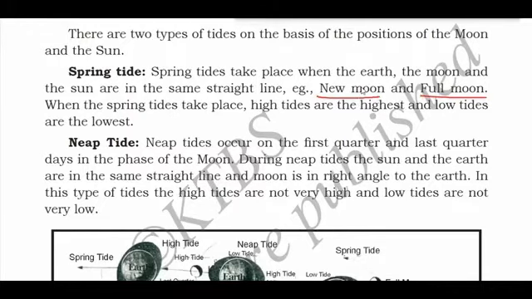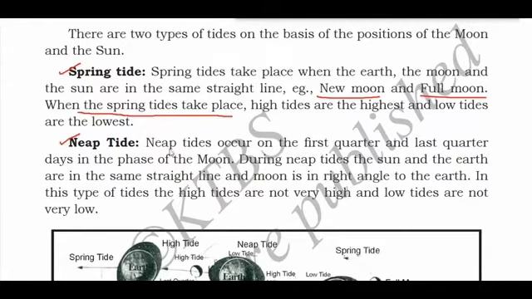During new moon day and full moon day, spring tide will take place. During spring tide, the high tides are the highest and the low tides are the lowest. So this was all about spring tide.